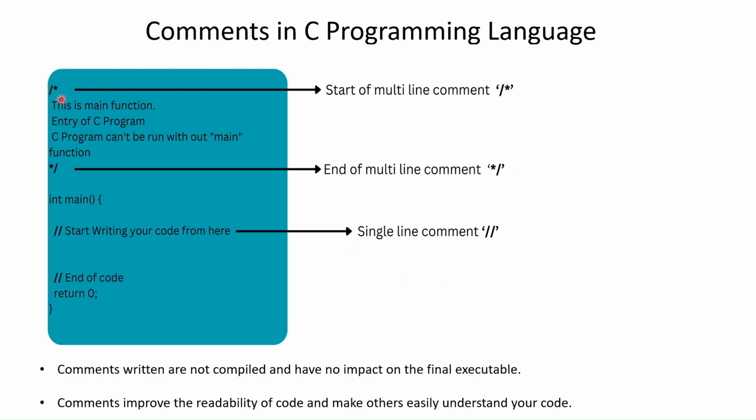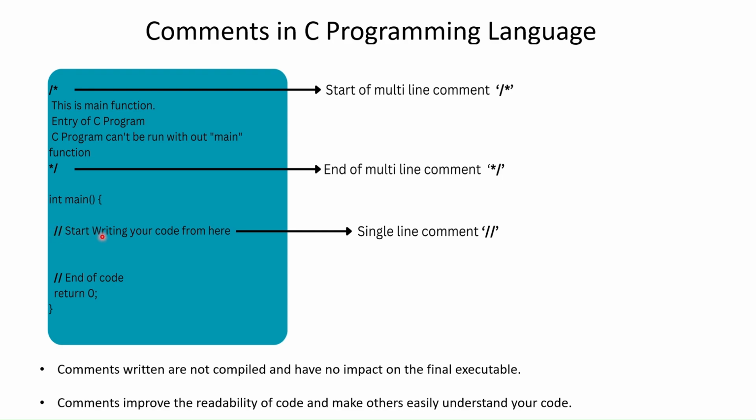Multi-line comments start with a slash and star, and end with a star and slash. So this is the start of a multi-line comment and this is the end. In between you can write any text. There are no rules. You can write any description about your program or anything which you want to tell. Whenever any other person apart from you is reading this code, if you want to explain anything to them, you can write it here.